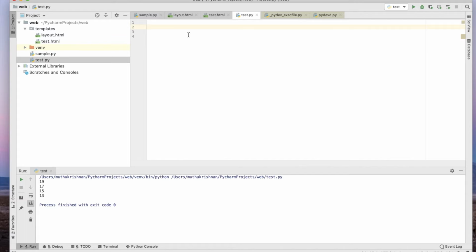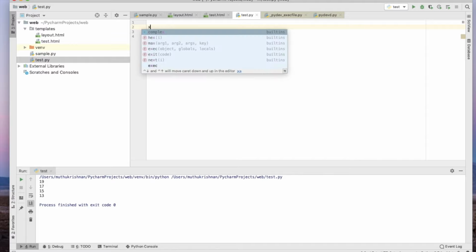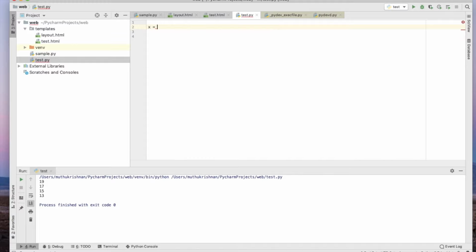Now we'll see how this looping works. Let's declare a variable x equal to any string, say "crush", anything. So now I have a variable and assigned the string crush. Now I want to print the letters of the string. Let's see how we can do this.